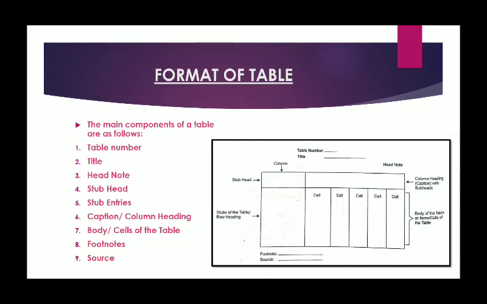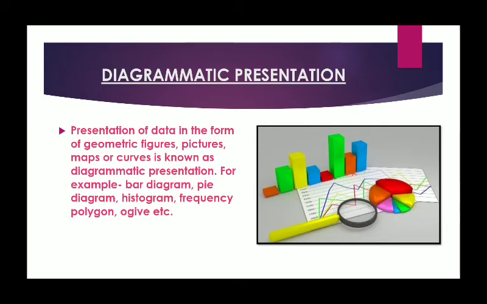Moving to diagrammatic representation. Now, here we have seen that tables are the one which we can use to represent our data. Not only table, we can make the representation much more eye-appealing and interesting if we use diagrams. Yes, presentation of data in the form of geometric figures, pictures, maps or curves is known as diagrammatic presentation of data. Here we will discuss some important forms of diagrammatic representation, which include bar graph, pie diagram, histogram, frequency polygon and ogive. Let's start with the very first.